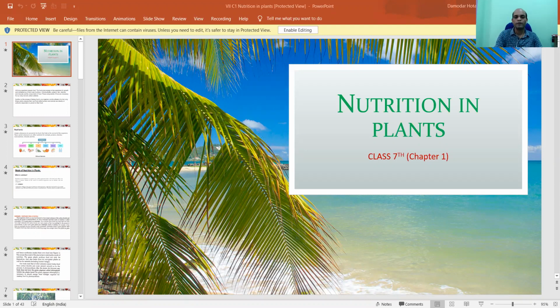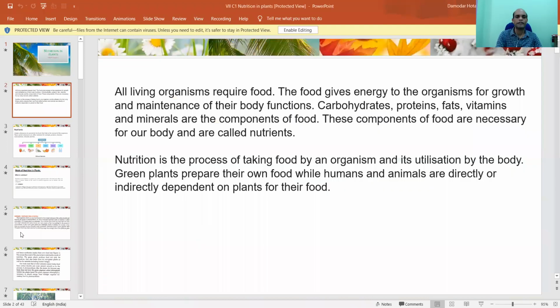Great. You see, what is nutrition? Nutrition is the process by which we get food, the food is digested, and from food we get, in standard 6 you might have read about the food we take in our body, that is carbohydrates, proteins, fats, and vitamins, minerals, which are the components present in the food. And these components of food which are very necessary for our body are called nutrients.